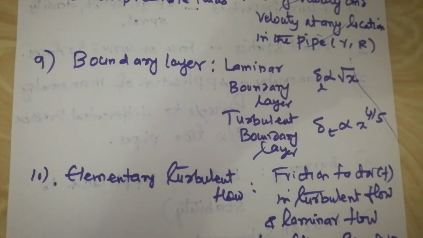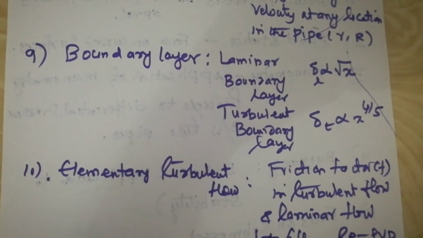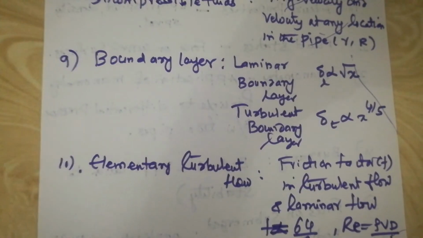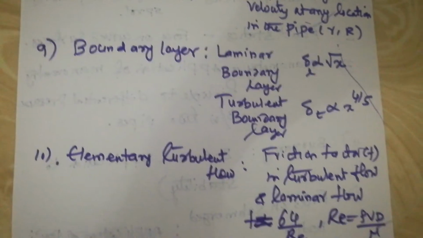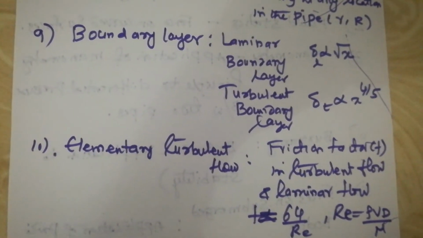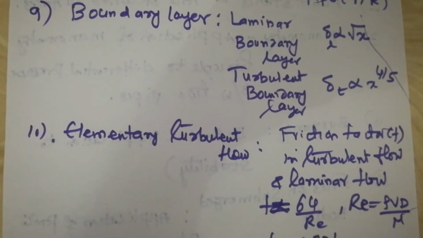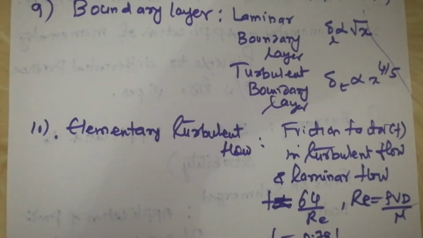Next comes our elementary turbulent flow. Turbulent flow is also very, very important. As far as laminar flow and turbulent flow are concerned, one is the friction factor f in turbulent flow, which is very, very important. So we know the relationship between the friction factor and the Reynolds number for laminar flow and turbulent flow.